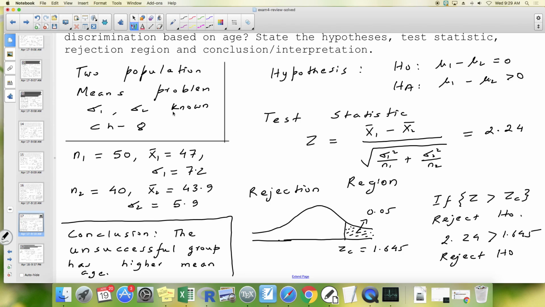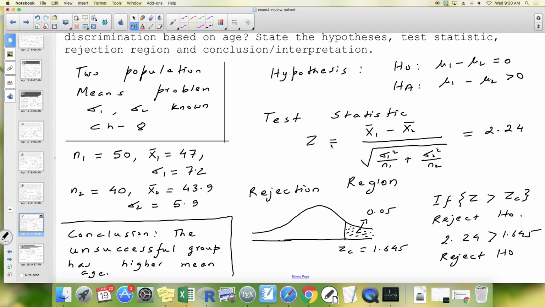Since sigma 1, sigma 2 is known, we are going with a z test. So z equals x1 bar minus x2 bar divided by square root of sigma 1 square by n1 plus sigma 2 square by n2. That's given in the formula sheet. And if you plug those numbers that you see here, this will be 2.24.